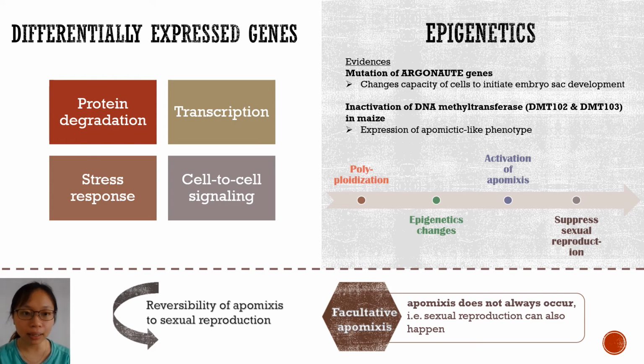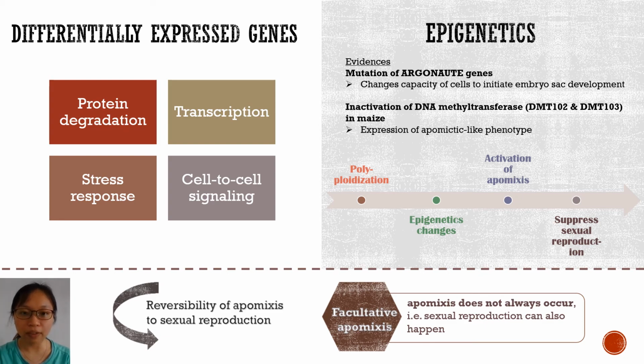Transcriptome comparison analysis between apomictic and closely related sexual individuals from reproductive tissues at different developmental stages has been carried out. It uncovered pathways related to apomixis. There are protein degradation, transcription, stress response, and cell-to-cell signaling. For example, it is shown that expression of stress-induced proteins at aposporous initial cells suggested that apomixis might be induced by stress. Epigenetics is starting to gain researchers' interest in understanding apomixis.